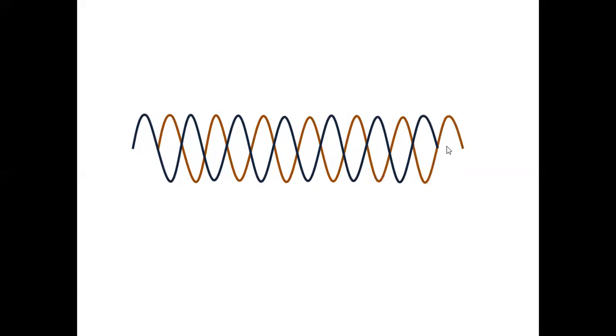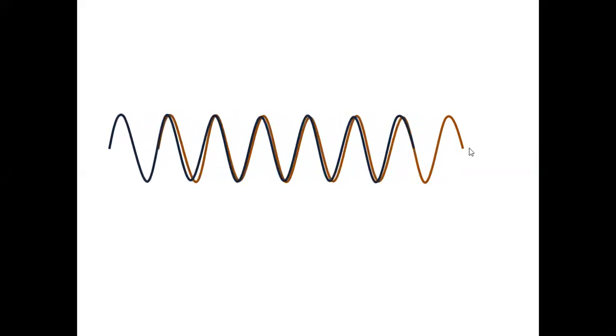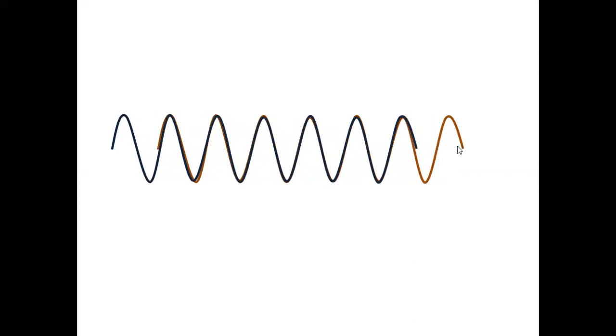Now the path difference is lambda by 2. And again I make this blue wave move still forward. Now what is the path difference? Path difference is lambda. If you ask the red wave, it has traveled a distance lambda extra. If you ask the blue wave, it has traveled lambda distance less. But still, crest falls on crest. We get a constructive interference.